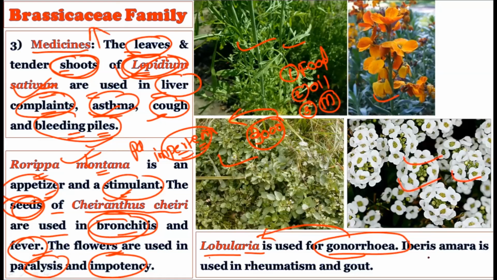See, Iberis amara is used in rheumatism and gout. So whatever arthritis or rheumatism is there, or whatever gout conditions are there, this Iberis amara is largely used for this purpose. These are all problems relating to your bones, and whether rheumatoid arthritis or gout type of arthritis is there, this can be treated by using Iberis amara. So this is a great medicinal importance in the Brassicaceae family.